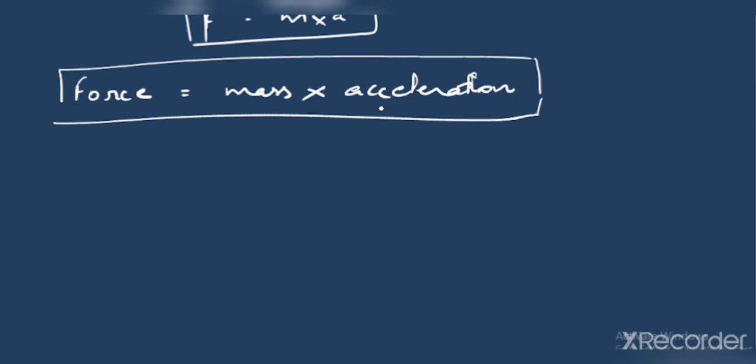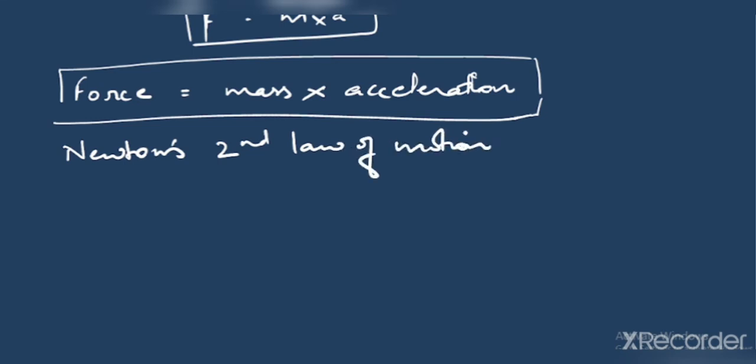Now what is the second law of motion? Newton's second law of motion can be defined in two ways. First is what? Newton's second law of motion states what?